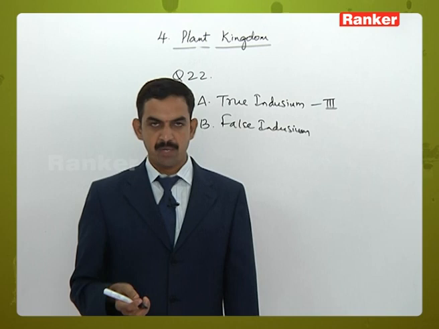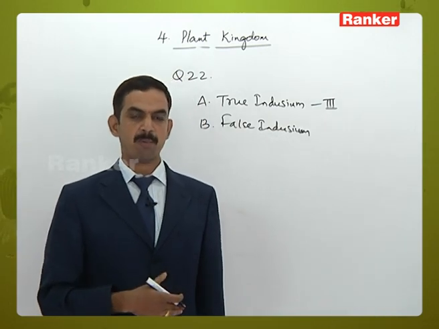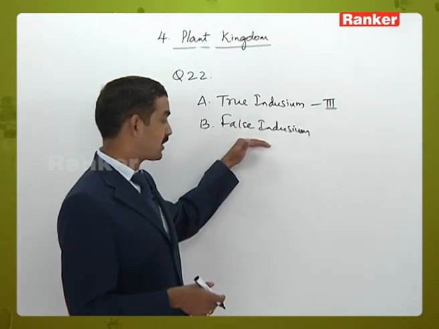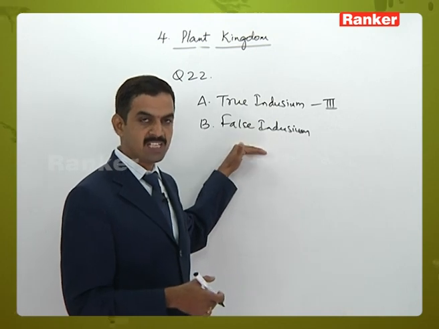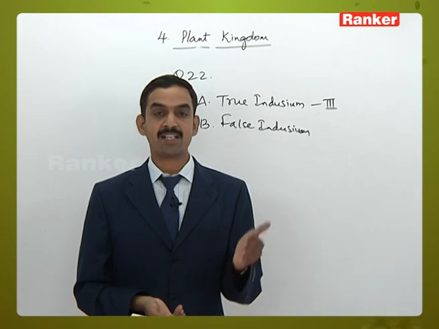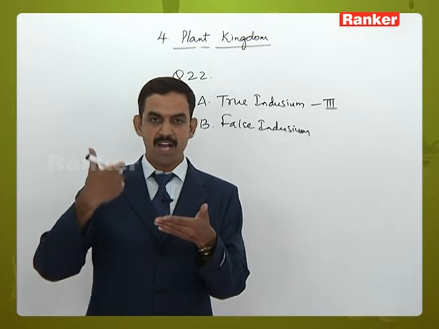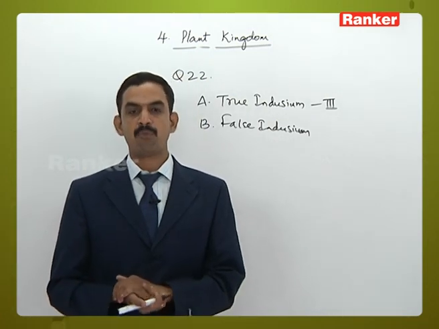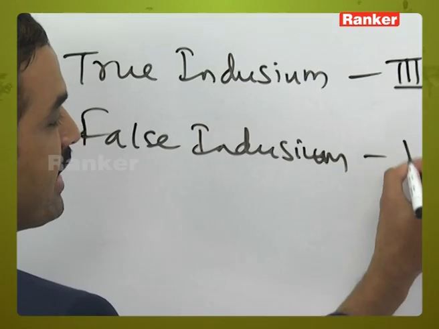False indusium is also seen in some of the pteridophyta group of plants, where the protective sheet of the sporangium is a sheet-like structure that does not develop by itself, but comes from the reflexed margin of the sporophyll. This type of character is present in a plant called Pteris.